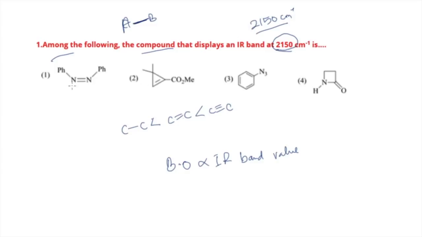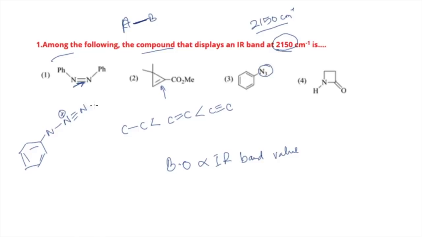If you look at all of these molecules, here you have a double bond, and you will get an IR band due to this double bond. Over here also you have a double bond, but in this molecule, if you draw it, it will look something like this: you have a benzene ring, and then you have a nitrogen with a triple bond, a nitrile. It will be something like this.